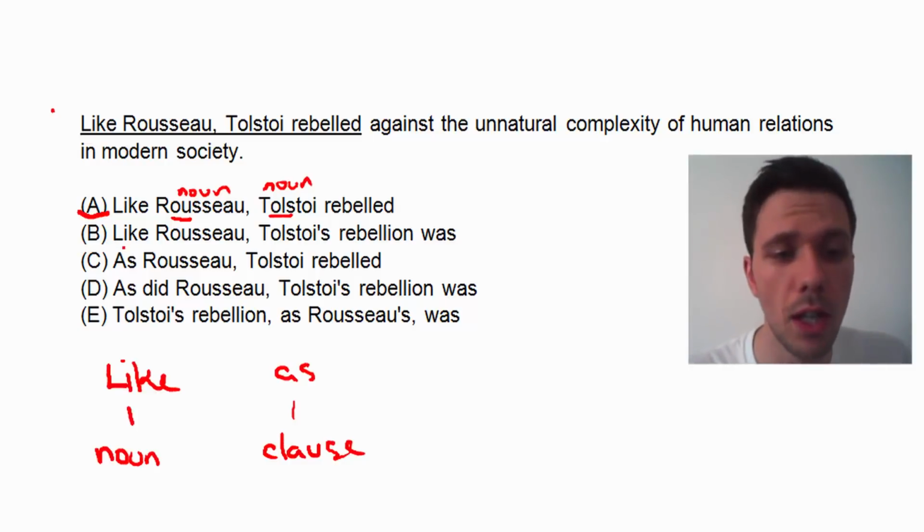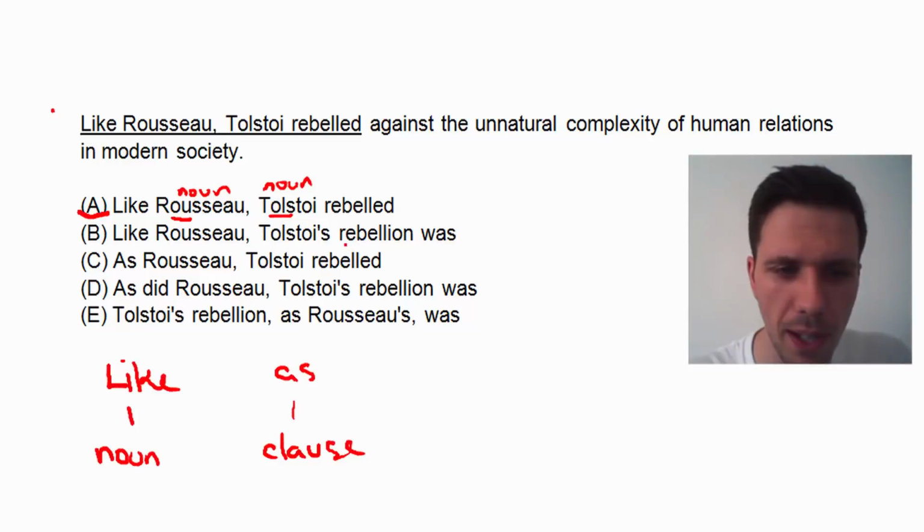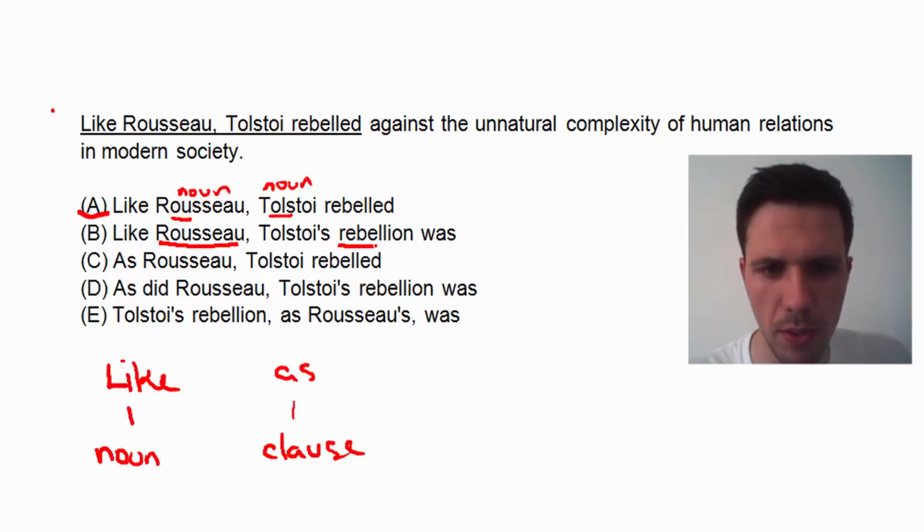Let's look at B. Like Rousseau, Tolstoi's rebellion. So here, the problem isn't so much the difference between like and as. The problem in B is the fact that we're not comparing like things. So we're comparing Rousseau, who's a person, to a rebellion, because this here is a possessive.